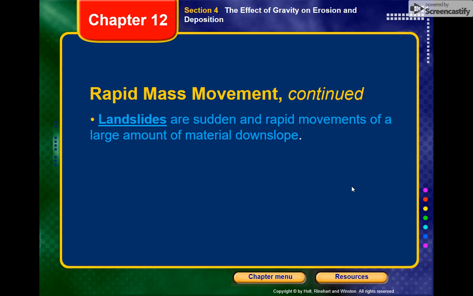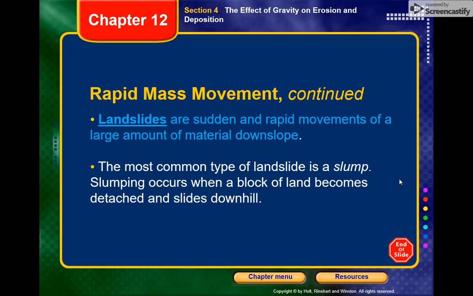Landslides are sudden and rapid movements of a large amount of material down slope. The most common type of landslide is called a slump, and it occurs when a huge block of land becomes detached and slides downhill. So landslides are on a little bigger scale than a rock fall.